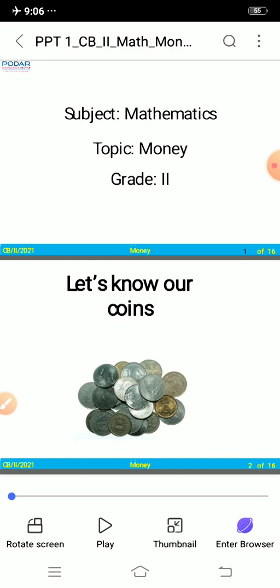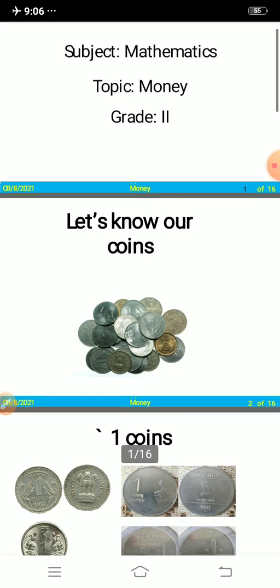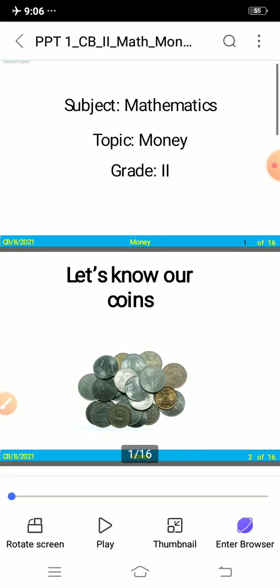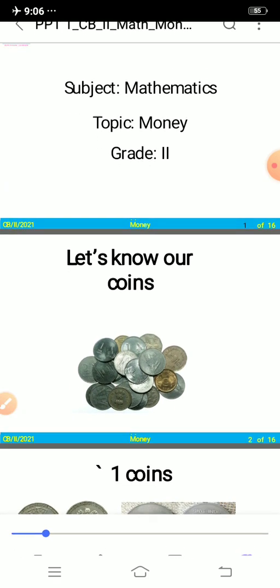Okay, and children, 5 and 10 are both coins and notes. 5 rupees and 10 rupees are the only ones which we have as coins as well as notes. So we have a 5 rupee coin, and we have 10 rupee notes and coins both. We also have a 1 rupee coin and a 1 rupee note, and we also had 2 rupees. Now let's get to know our coins, right?